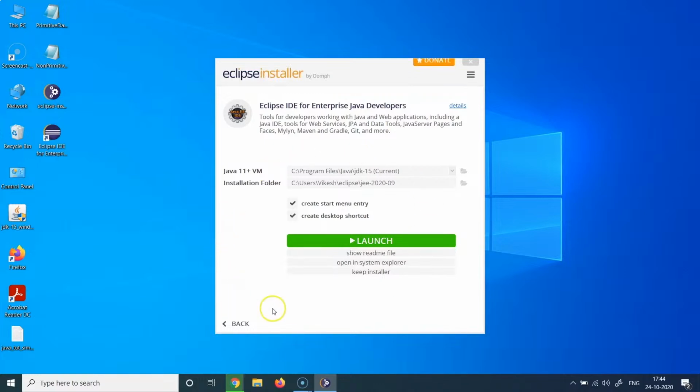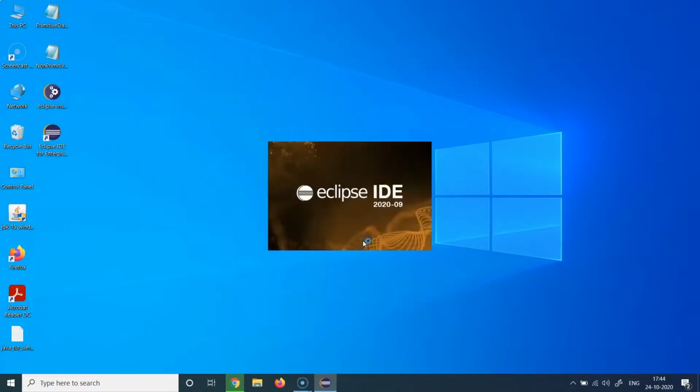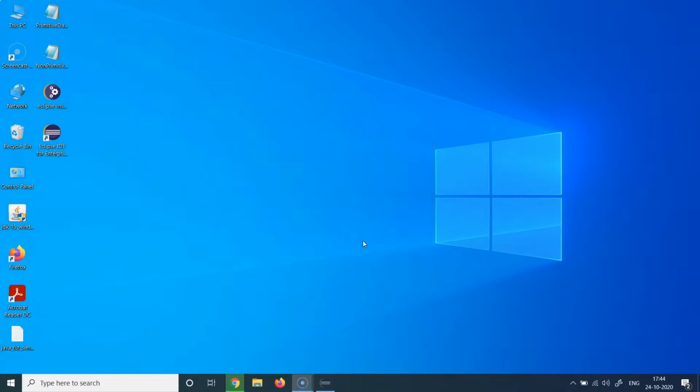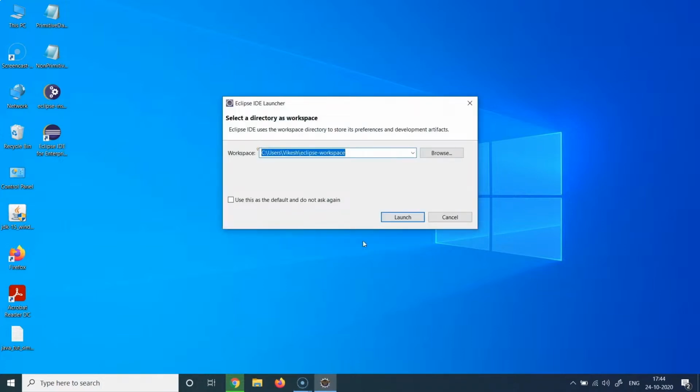Once the installation is finished, you will see this launch option here. You will also have an option to keep an installer if you want to, and to show the README file, but I think the main option here which we are going to use is the launch option. So if you hit the launch option, now the actual IDE is going to start up. It's again going to set up some configuration files and some bootstrap configuration files which it needs to, and then it will ask you to choose a workspace.